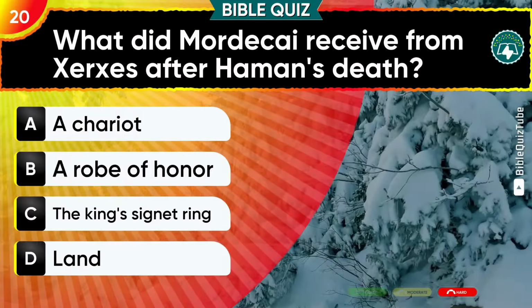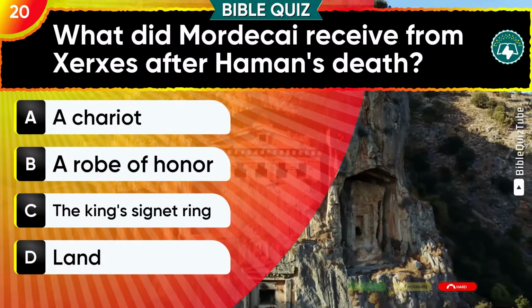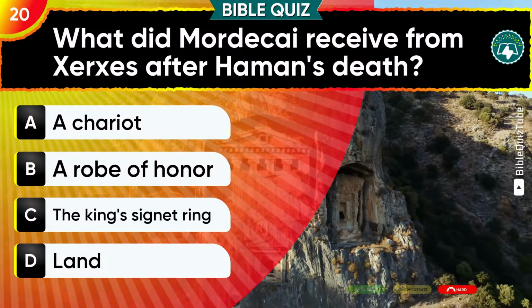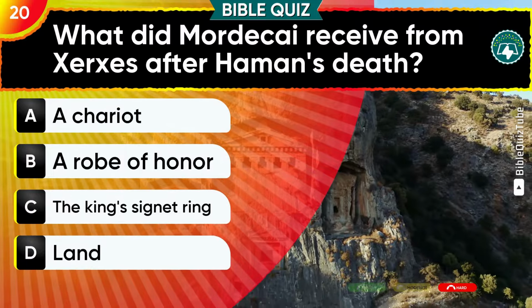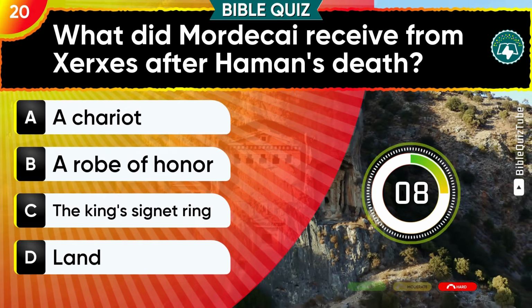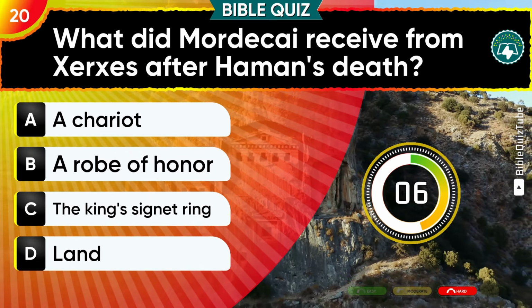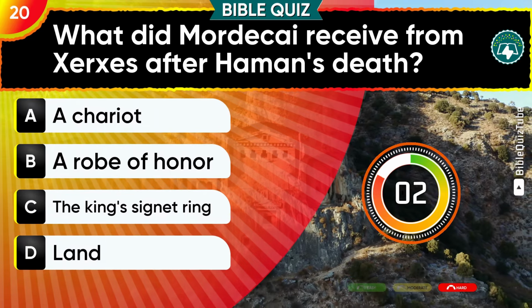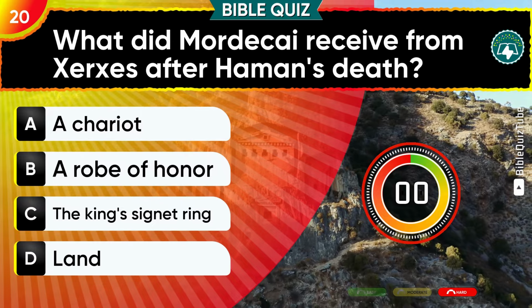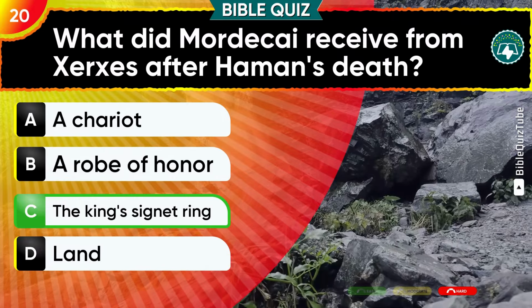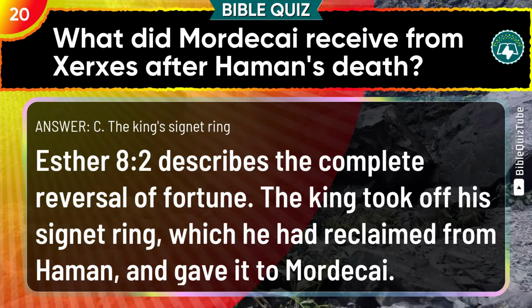Question 20. What did Mordecai receive from Xerxes after Haman's death? A. A chariot. B. A robe of honor. C. The king's signet ring. D. Land. Well done. The answer is C. The king's signet ring.